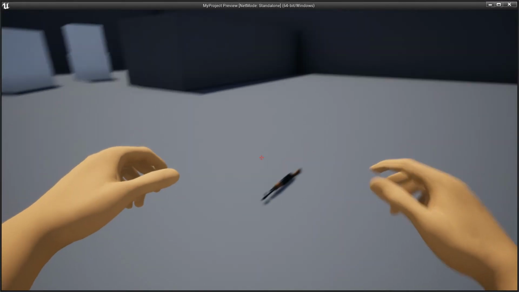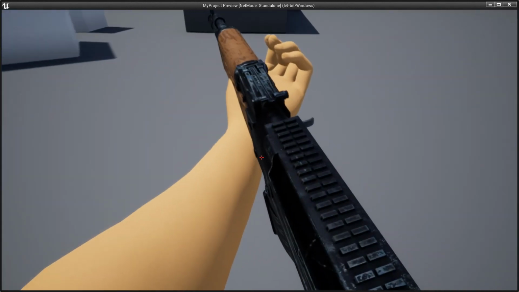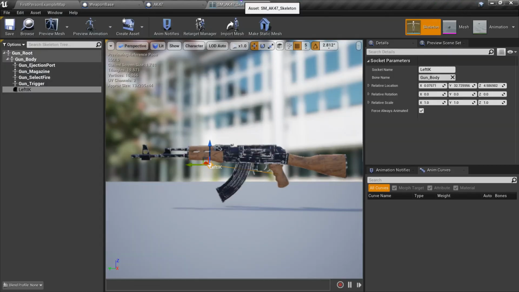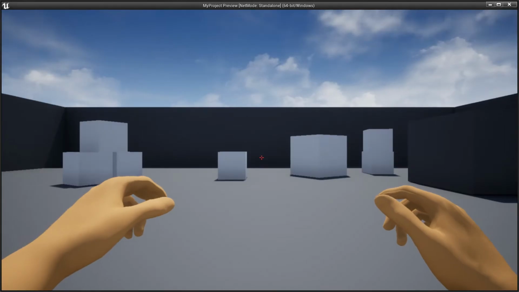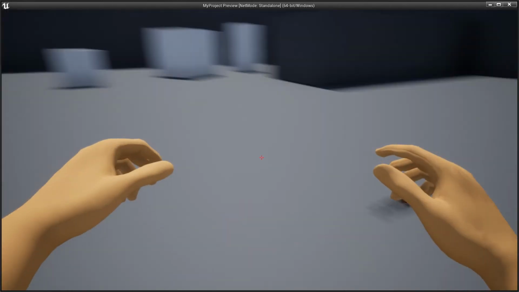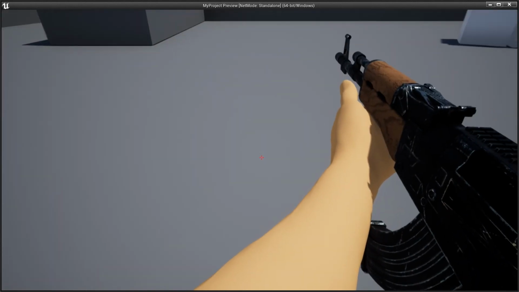So whenever we pick our AK-47 and sprint, we'll still need adjustment for the sprinting. So we need to adjust it. Okay, sprint.